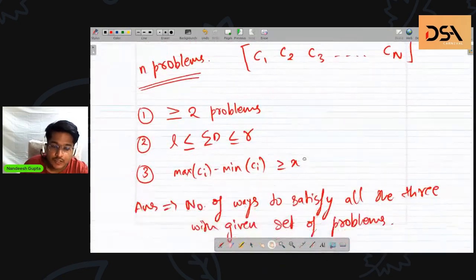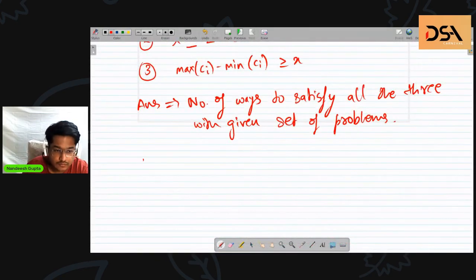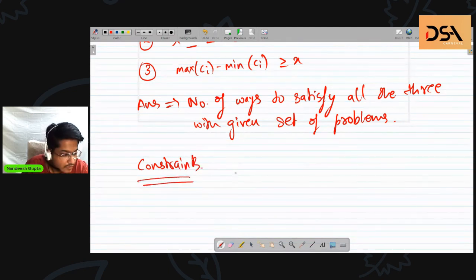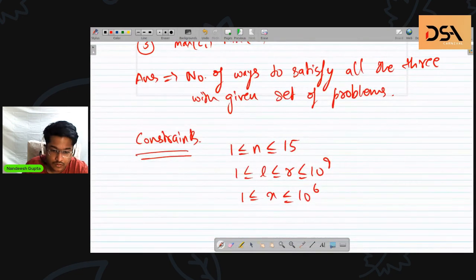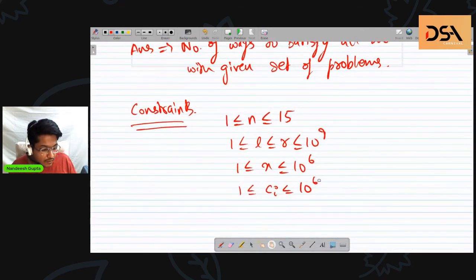Let me write the constraints as well. So the constraints are 1 ≤ n ≤ 15, 1 ≤ l, r ≤ 10^9, and 1 ≤ x ≤ 10^6. Okay, so nobody has any solution, I think. Okay, no problem. We'll be discussing it then.